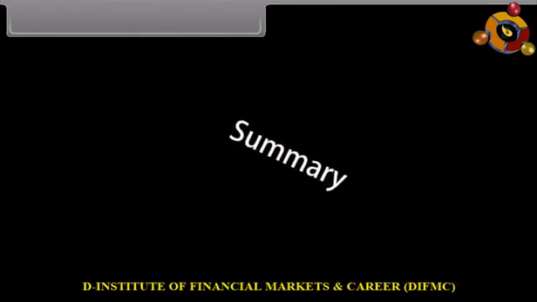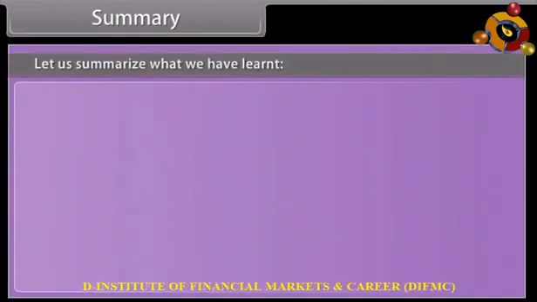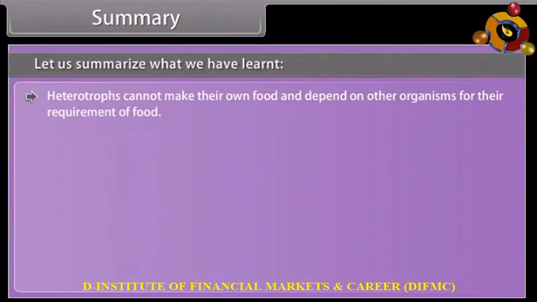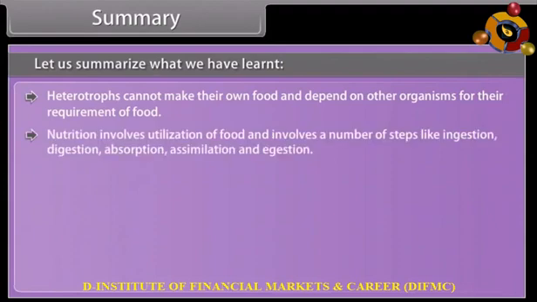Summary. Let us summarize what we have learned. Heterotrophs cannot make their own food and depend on other organisms for their requirement of food. Nutrition involves utilization of food and involves a number of steps like ingestion, digestion, absorption, assimilation and egestion. Amoeba is omnivorous and holozoic.